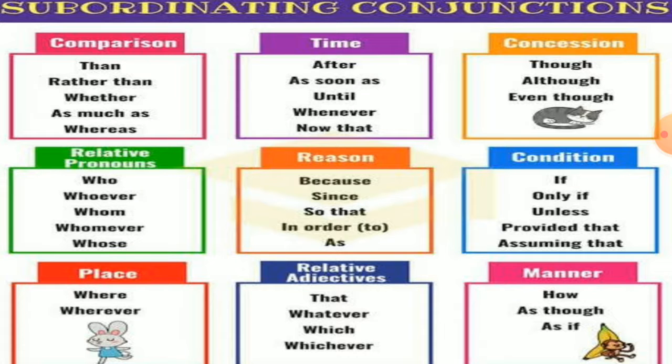Subordinating conjunctions. Here are the subordinating conjunctions. You all can read it from here.